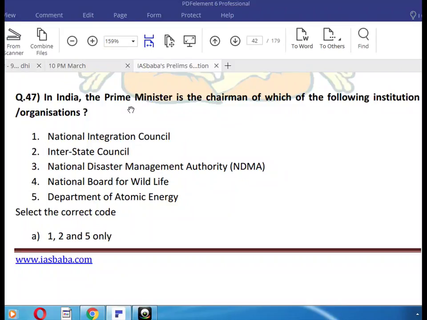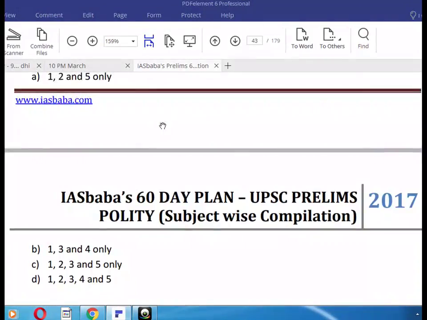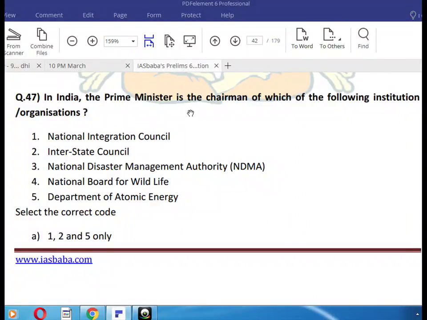In India, the Prime Minister is the chairman of which of the following organizations? 1, 2, 3, 4, 5, all. National Integration Council, the Prime Minister is the chairman. National Integration Council, Interstate Council, National Disaster Management Authority, National Board for Wildlife, Department of Atomic Energy,